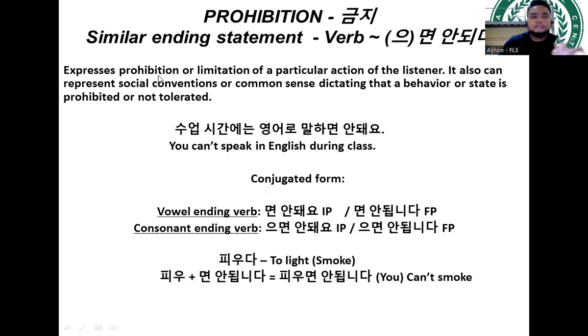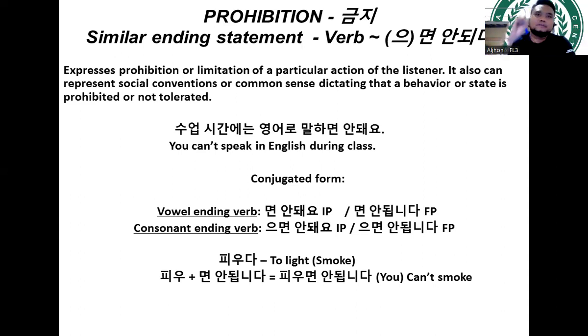Prohibition expresses prohibition or limitation of a particular action of the listener. It also can represent social conventions or common sense dictating that the behavior or state is prohibited or not tolerated. So from the words prohibited and not tolerated, it means sa South Korea there are some places, particularly sa mga public places, that you cannot do a certain action. So it means bawal. In other words, this ending is ginagamit sa mga signages.